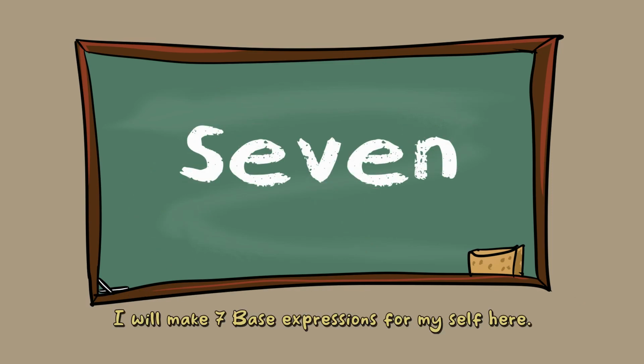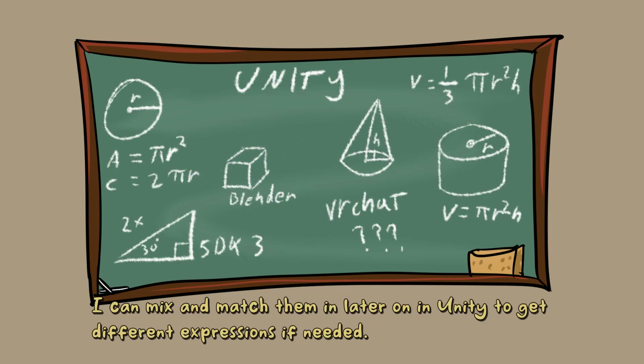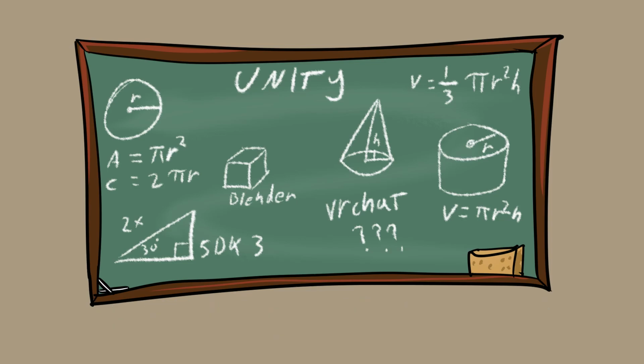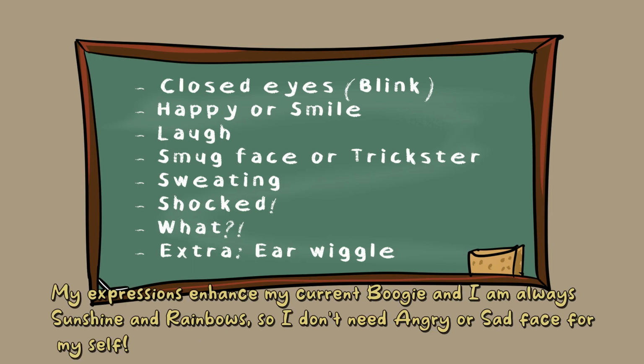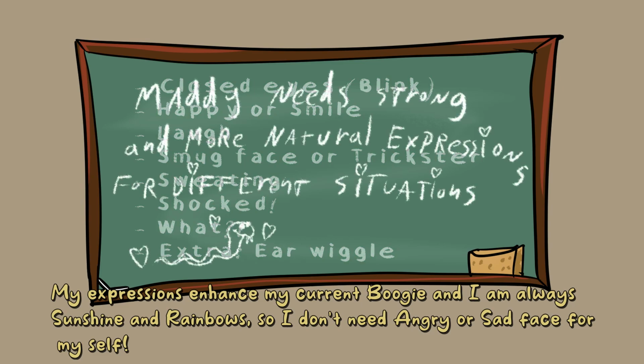I will make 7 base expressions for myself here. I can mix and match them later in Unity to get different expressions if needed. Here is a list of what I will be doing today for myself and Snaky Snake. My expressions enhance my current vibe, and I'm always sunshine and rainbows, so I don't need an angry or sad face